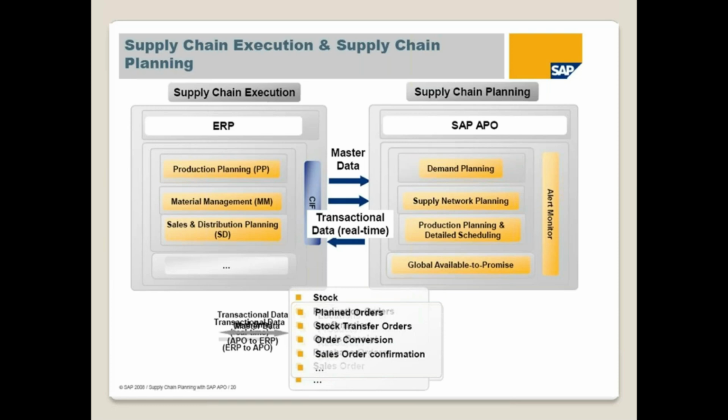So here we are taking the data from ECC and we are doing the planning in APO, and again we are sending the results back to ECC. So we are transferring the data between the two systems. If you want to transfer the data between the two systems, definitely we need some interface. Since both are SAP systems, SAP gave a standard interface called SIF. Using this SIF, we are sending the data from ECC to APO and APO to ECC.